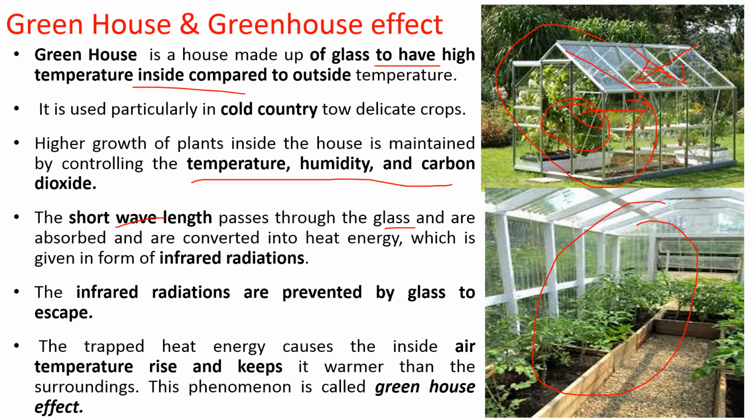So what happens here: the short wavelength radiation coming from the sun passes through the glass, and it is absorbed and converted into heat energy. That is then re-emitted in the form of infrared radiation having a higher wavelength. These infrared radiations are prevented by the glass from going out, so they are trapped inside, and the air temperature rises and stays warmer than the surroundings. This phenomenon is called the greenhouse effect.